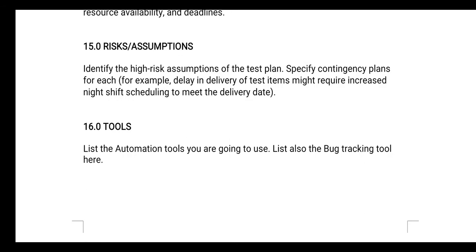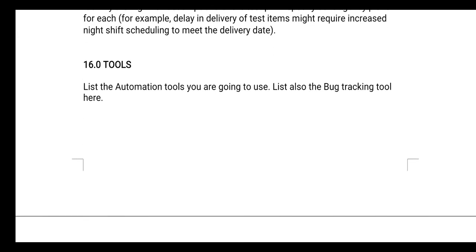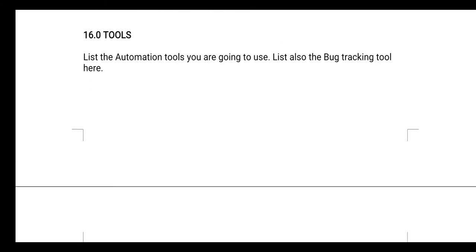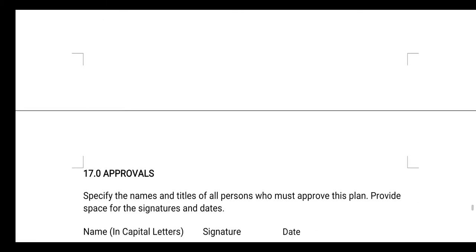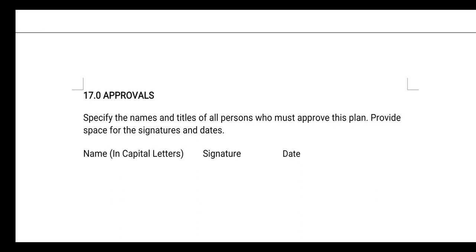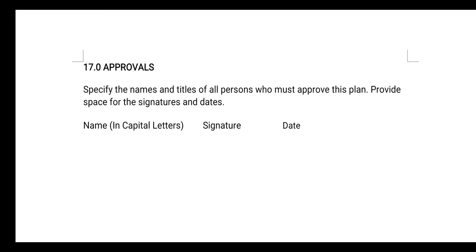Then risks and assumptions. You need to identify the different high level risks and low level risks. And then the assumptions you are going to make to perform the module testing. You need to specify that also. Then you need to specify the different tools you are going to use to track bugs. And last and final, you need to process this particular test plan for approval.